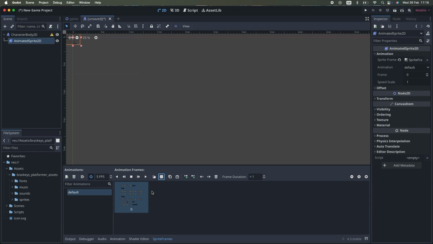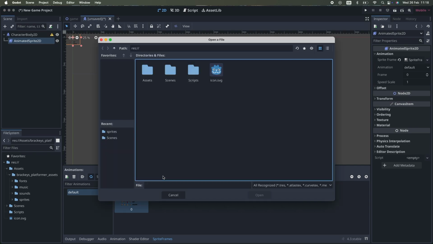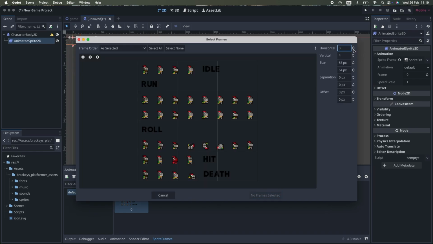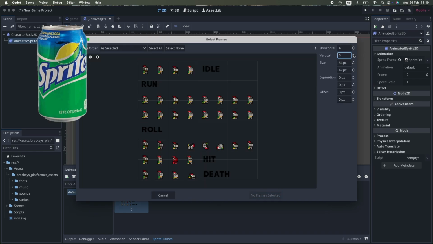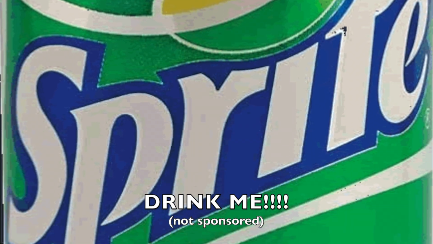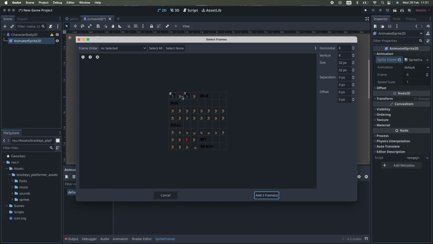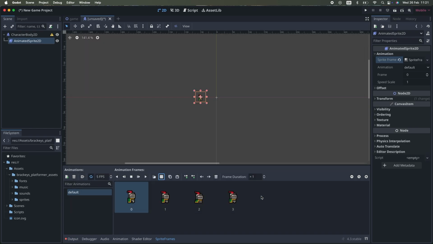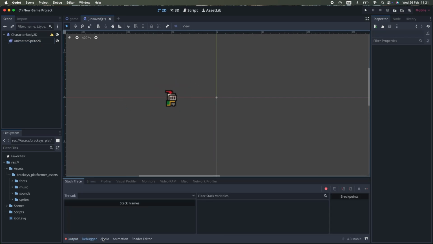Okay, so after some trial and error, also looking at the tutorial once again, I finally figured out how to slice the sprite sheet and then move on to the next step, which is to animate the Sprite2D. 1, 2, 1, 2, 3. Okay, the idle animation now has been selected, and look at that little guy moving.